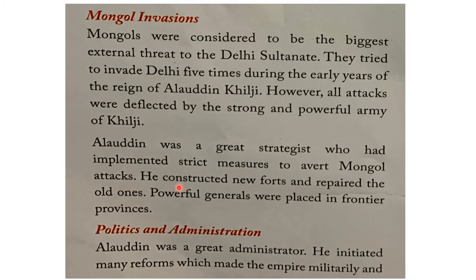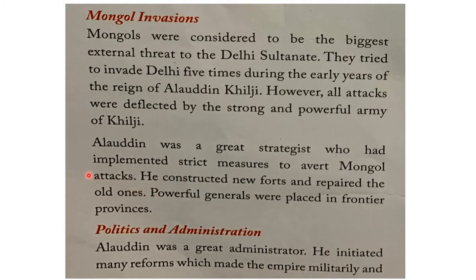So what did he do for that? He constructed new forts. What do you mean by fort? A fort is a protective wall around the king's territory. Wherever there was a possibility of Mongols trying to enter India, there he built big, huge walls, compound walls you can call them, and also he repaired the older ones.